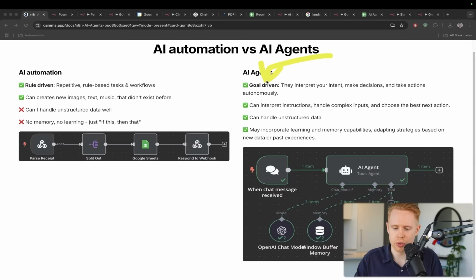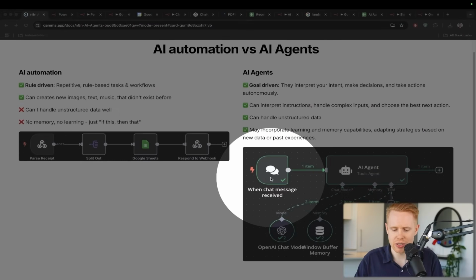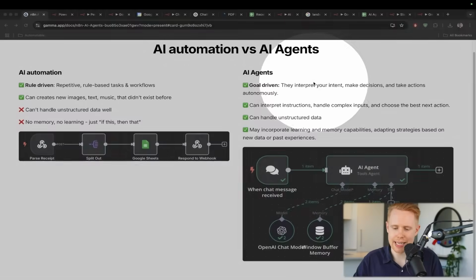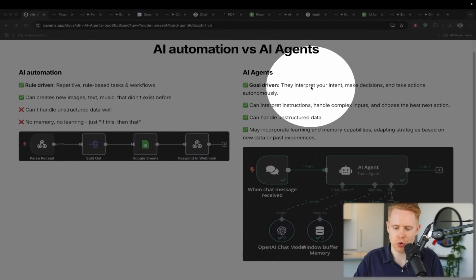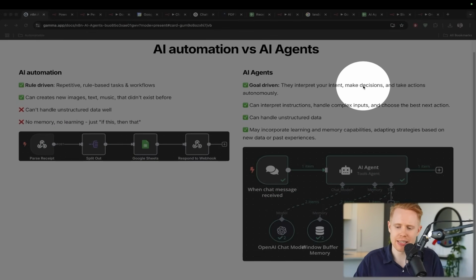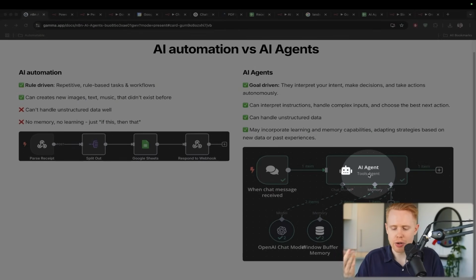Whereas with an AI agent, the goal is that you will send a message, and usually this message is some unstructured data. It's just a text message, for example, and it has to interpret what it is that you're trying to do, and it will make decisions autonomously on your behalf, right? So this AI agent will be like, based on your message, maybe you want me to search on Wikipedia to get an answer for a specific question. It will go ahead and use the tool that you gave it to accomplish the task that you set out for it.